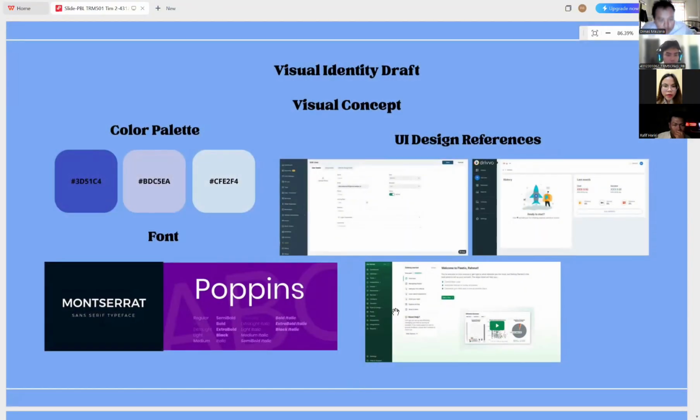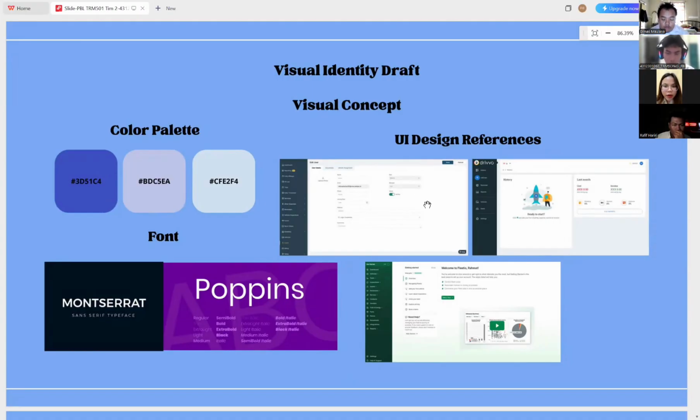I'll explain the visual identity draft for the visual concept section. Three colors will be used. The color code 3D51C4 symbolizes trust, professionalism, and stability. The color code BDC5E8 symbolizes calmness and gentleness. The color code CFE2F4 symbolizes cleanliness and freshness.